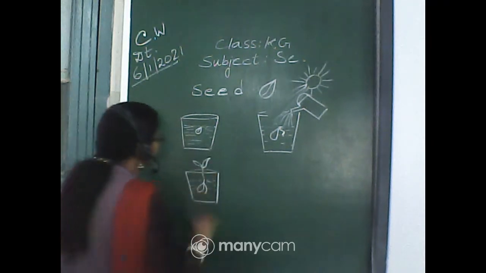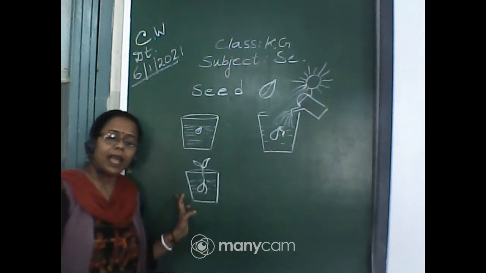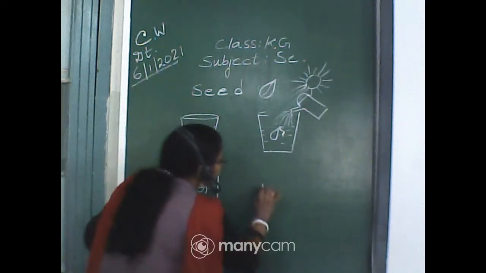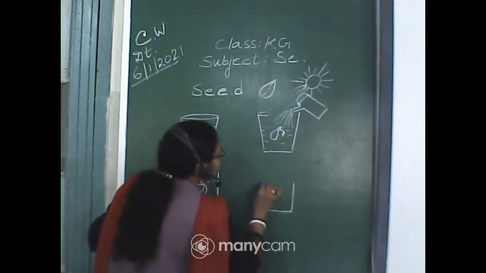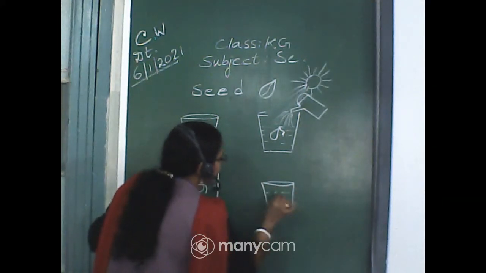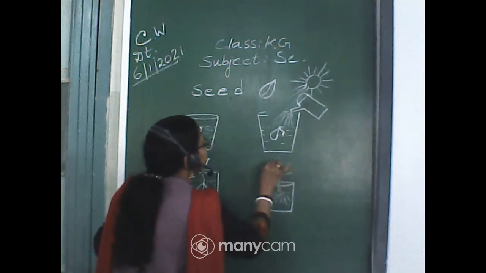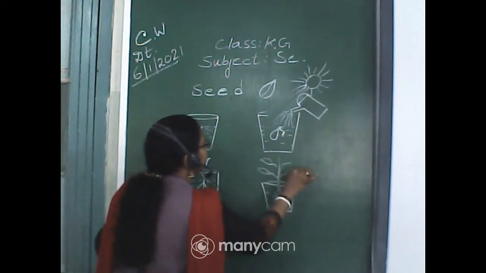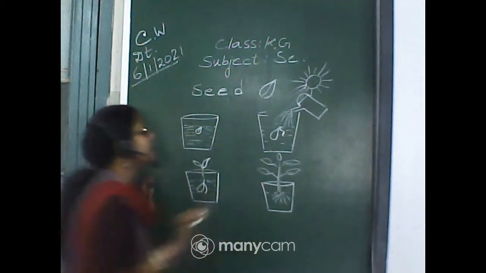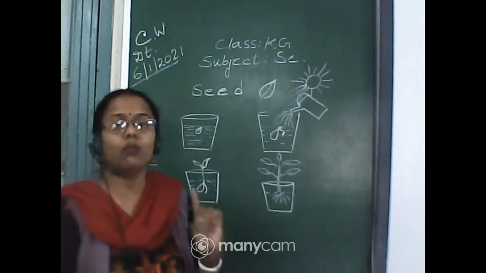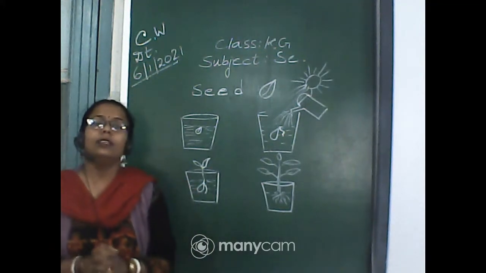Then this sapling will grow and become a plant, and this seedling will get lots of roots. So this sapling will grow into a small size plant. So this is the way we get new plants.